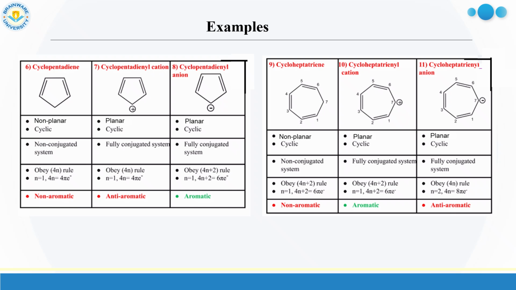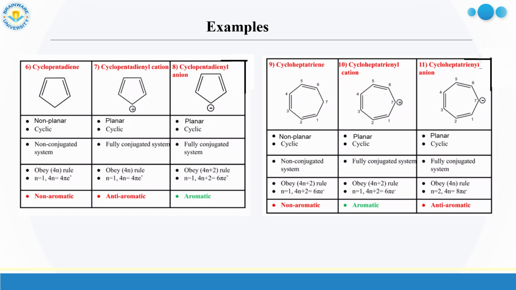Further, if we consider cycloheptatriene, cycloheptatrienyl cation, and cycloheptatrienyl anion, for cycloheptatriene, it is non-planar and cyclic, a non-conjugated system, and here total 6 pi electrons. So it is non-aromatic.